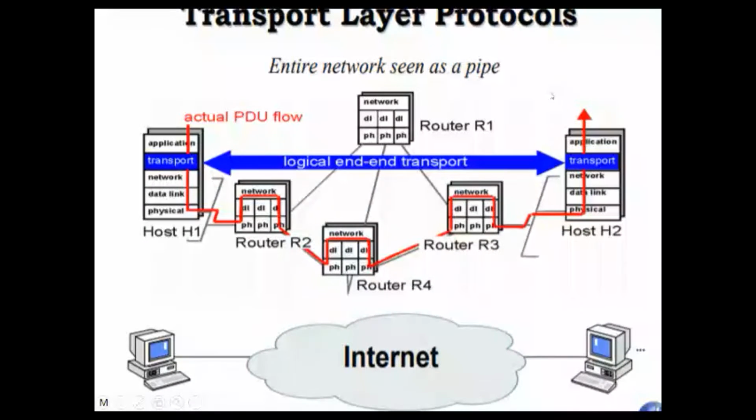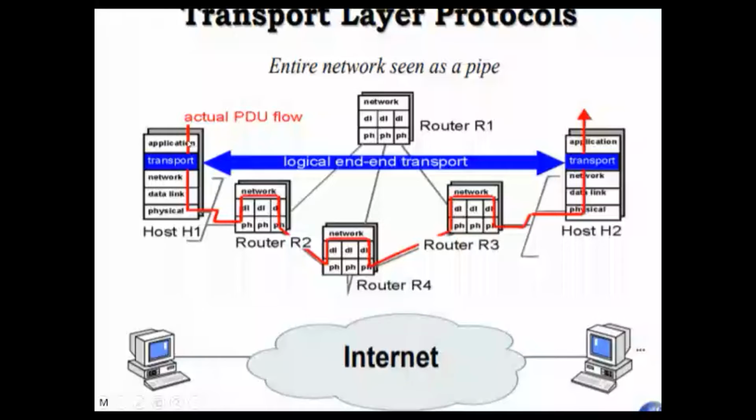Now this is the entire network seen as a pipe, the actual PDU flow. PDU means protocol data unit, and at the transport layer for TCP we call that protocol data unit a segment, and for UDP we call it a user datagram.